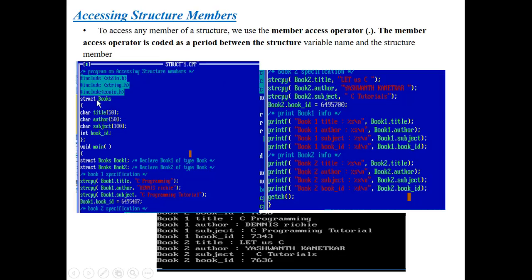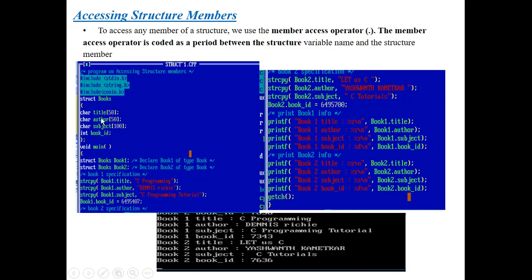Next, this is the syntax of struct. By using the struct keyword, here I am defining a structure of books. Here books is my structure name, and this is the struct keyword. This is the keyword used in the C programming language, and books is my structure name.